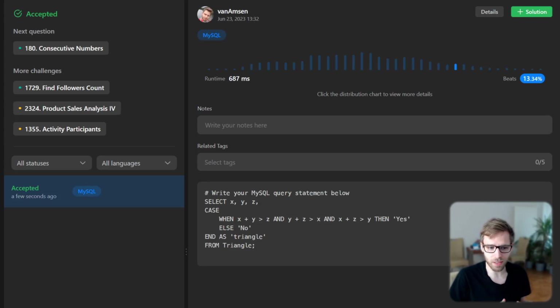And remember, solving problems like this is a great way to sharpen your SQL skills.